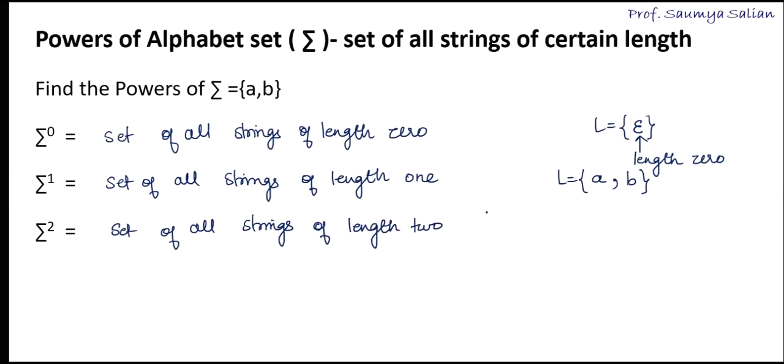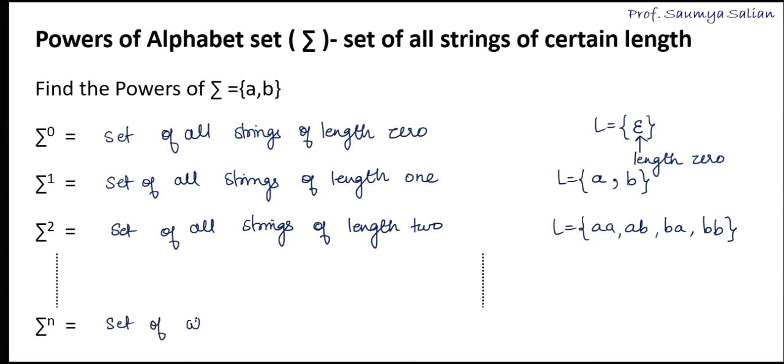So my language will have all the strings of length 2: aa, ab, ba, bb. So if I say sigma to the power n, it indicates the set of all strings of length n. So n can be any.